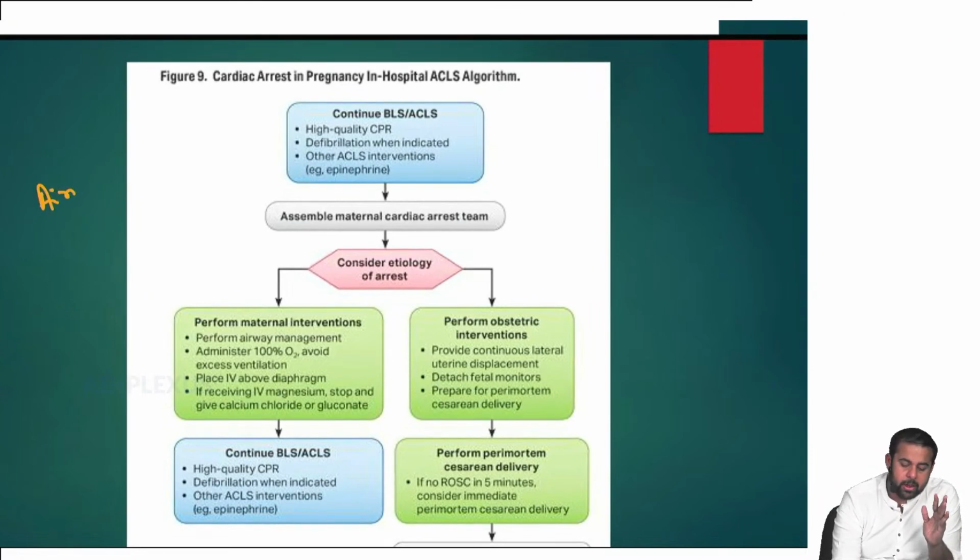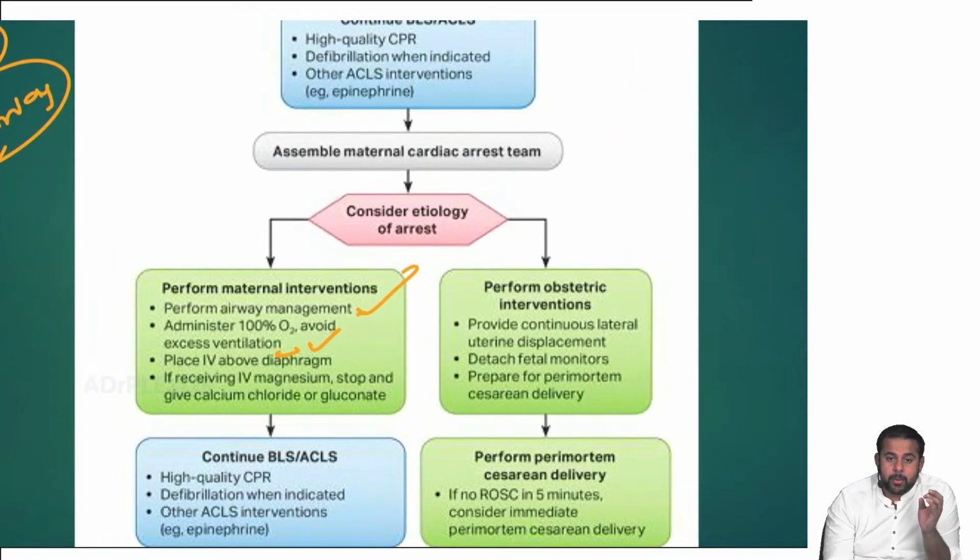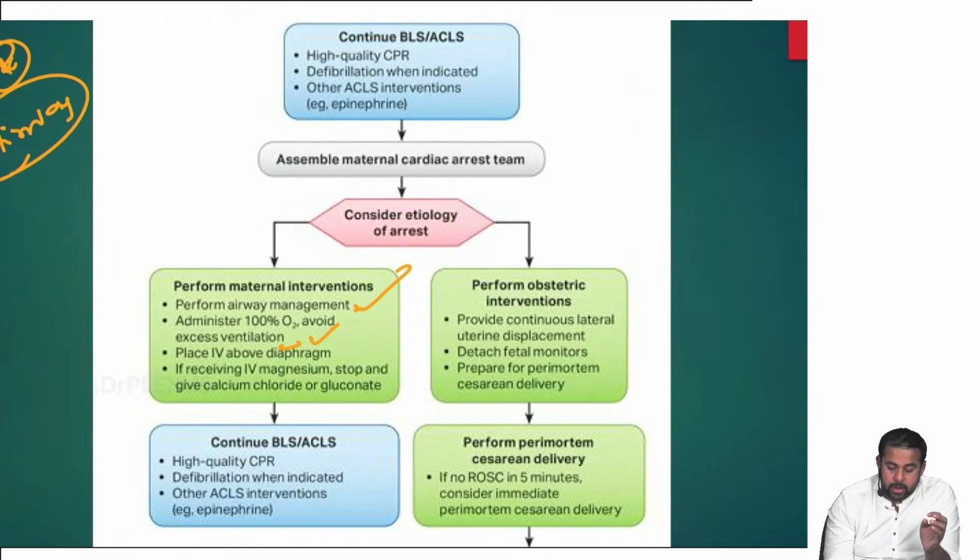Then cardiac arrest in pregnancy in ACLS, there are 2 to 3 points I want you to remember here. Airway is very important. In cardiac arrest in pregnancy, airway has to be taken care of, very important. Administer 100% oxygenation, avoid excess ventilation, and perform airway management, which is very important. High quality CPR. And lateral left uterine displacement is important.